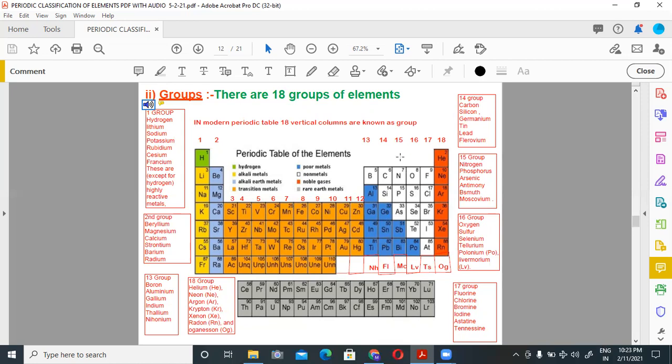Group number 15: nitrogen, phosphorus, arsenic, antimony, bismuth, moscovium. Group number 16: oxygen, sulfur, selenium, tellurium, polonium, livermorium. Group number 17: fluorine, chlorine, bromine, iodine, astatine, tennessine. Group number 18: helium, neon, argon, krypton, xenon, radon, oganesson. So these are the elements from group number 1, 2, 13, 14, 15, 16, 17, 18.